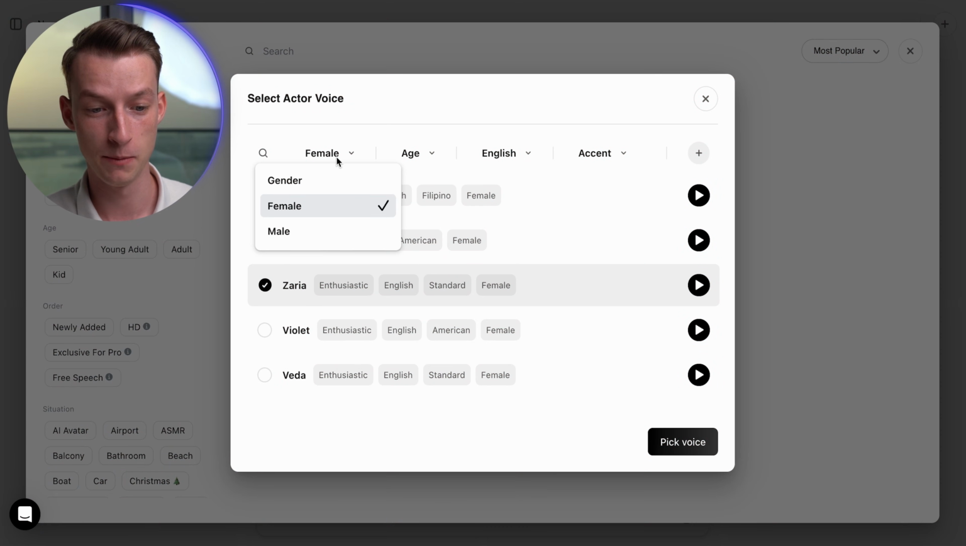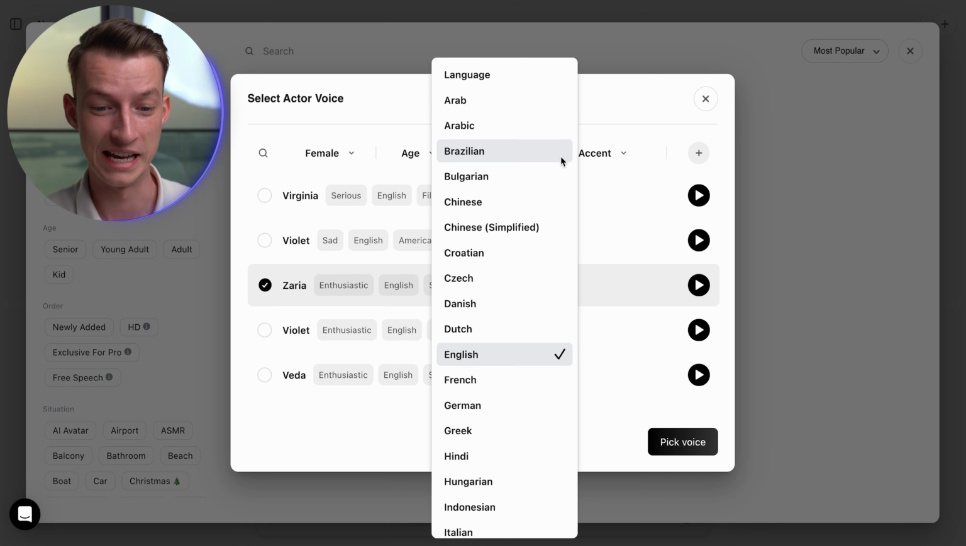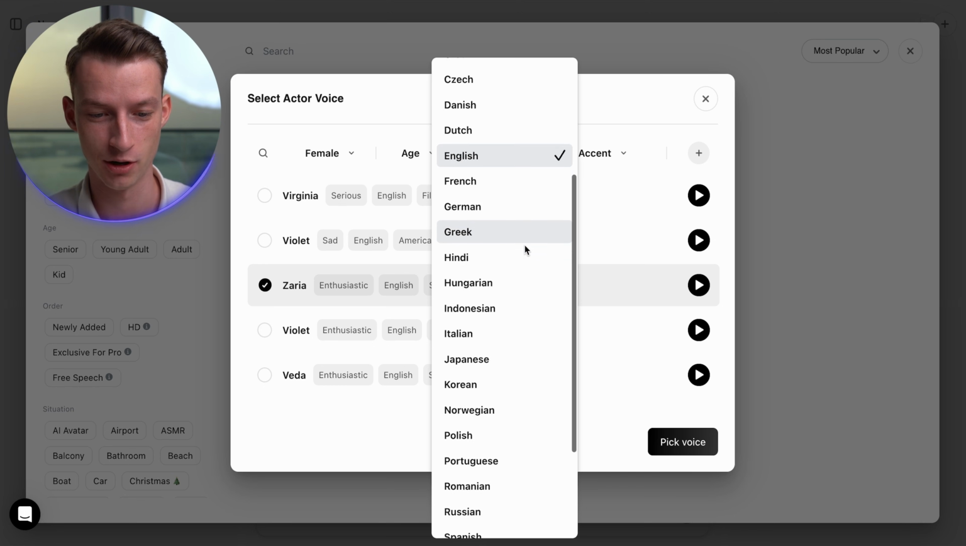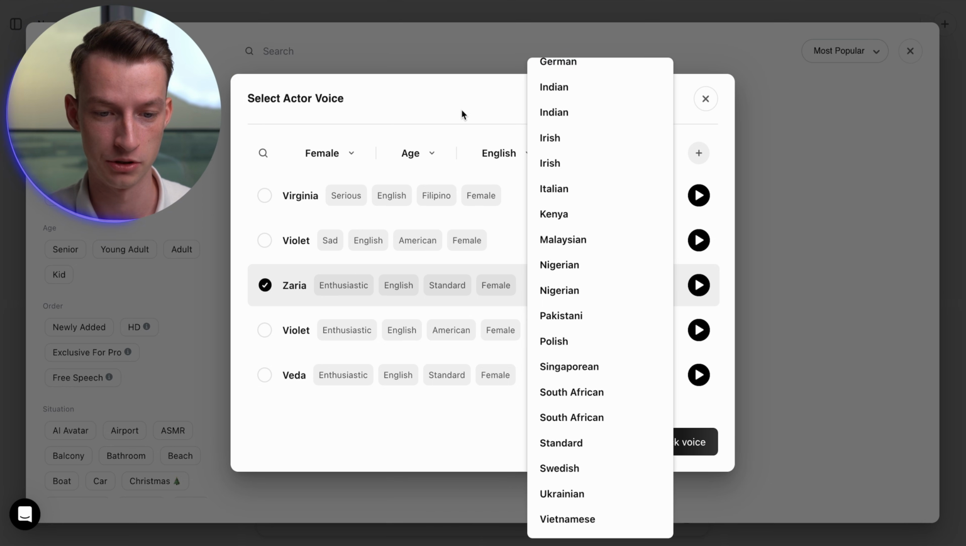And now the next step is to choose her speaking voice. You can choose here from female, male, you can choose the age as well. You can choose the accent you want them to have and the language as well. So you can see that we have a lot of language options. We have a lot of accent options as well right here, which is super cool.